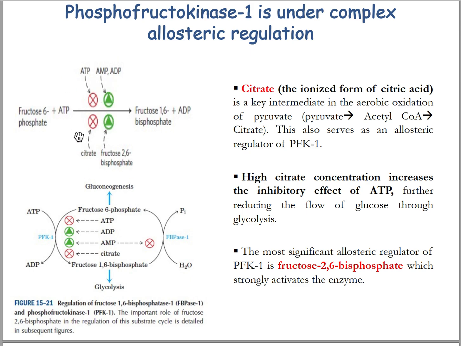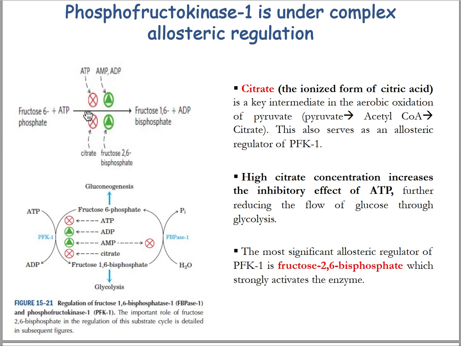Citrate, the ionized form of citric acid, is a key intermediate of the aerobic respiration of pyruvate. That means pyruvate goes to acetyl-CoA, and acetyl-CoA entering the TCA cycle produces citrate. So citrate is the first intermediate produced in the TCA cycle upon arrival of acetyl-CoA, where acetyl-CoA reacts with oxaloacetate to form citrate.